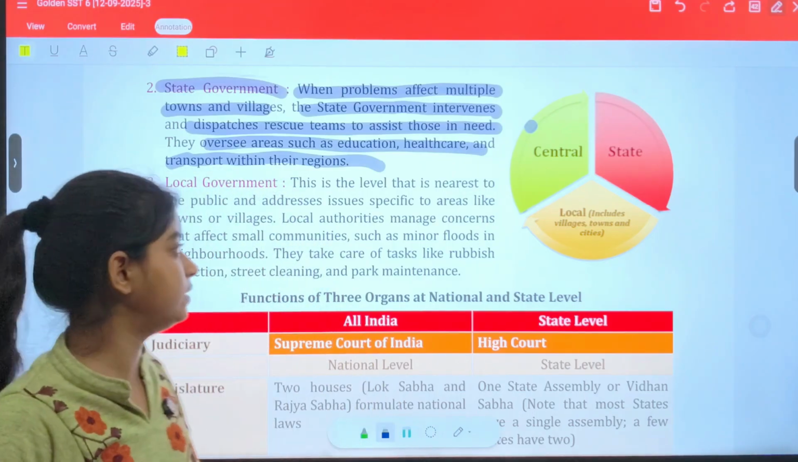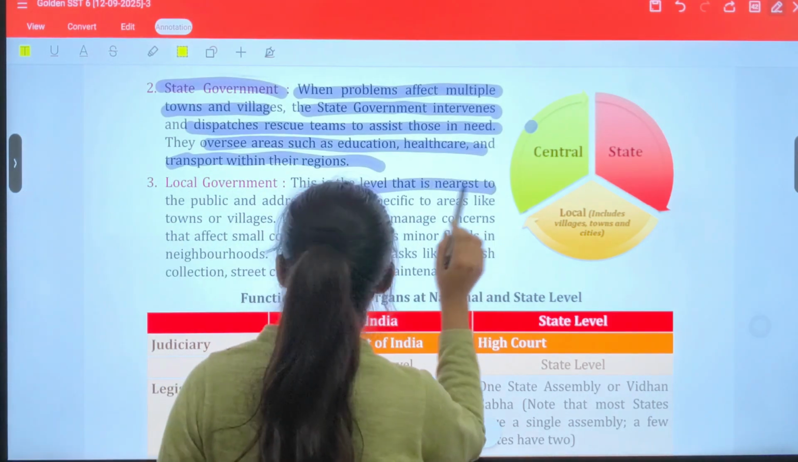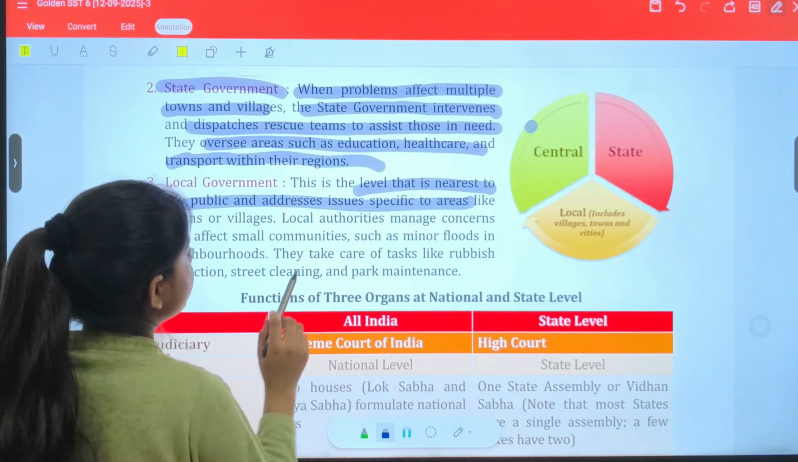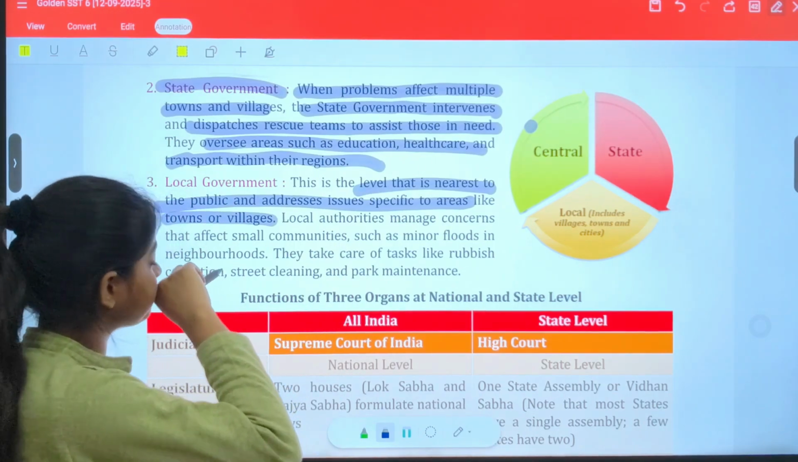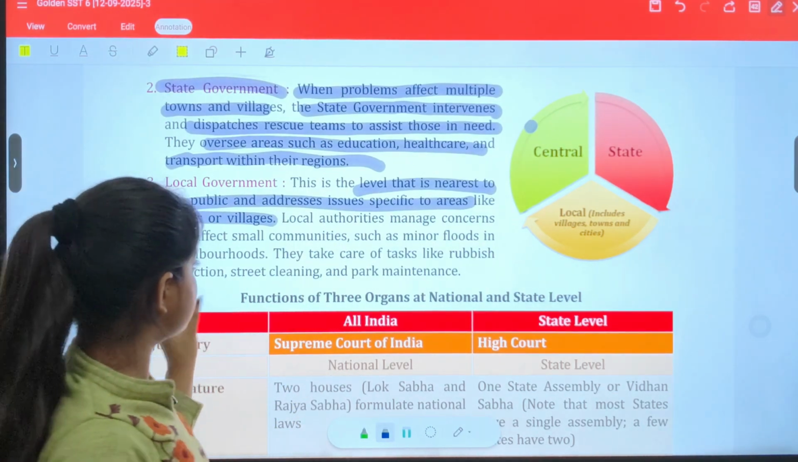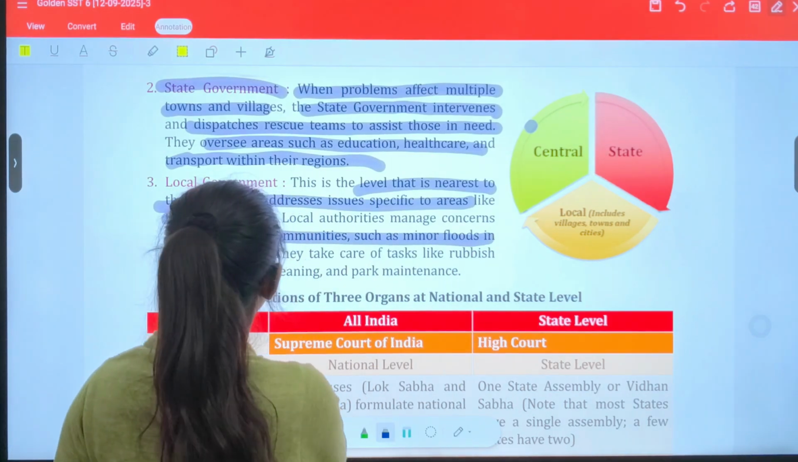Next, we have local government. This is the level that is nearest to the public and addresses issues specific to areas like towns or villages. Local authorities manage concerns that affect small communities, such as minor floods in a neighborhood.